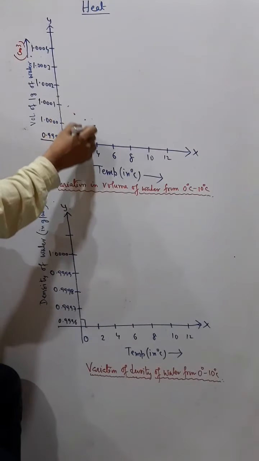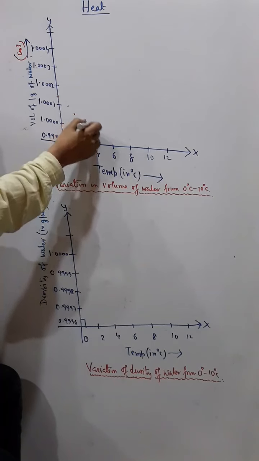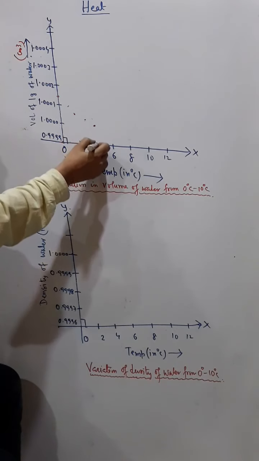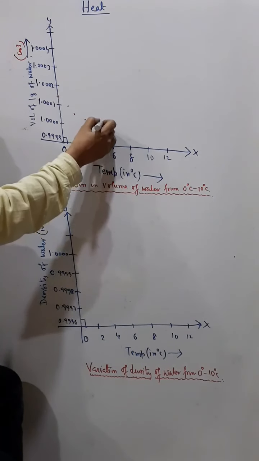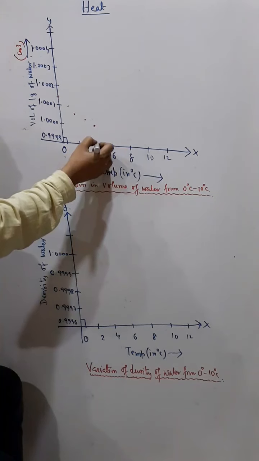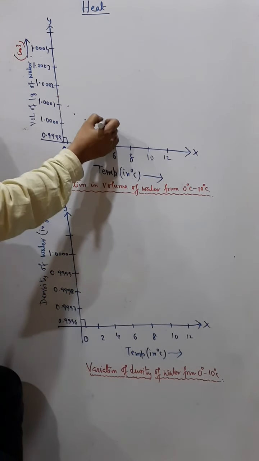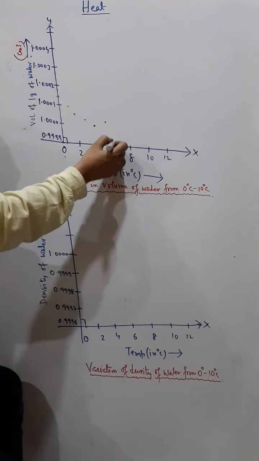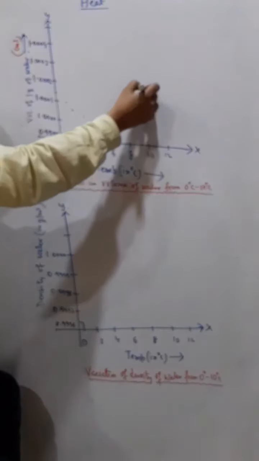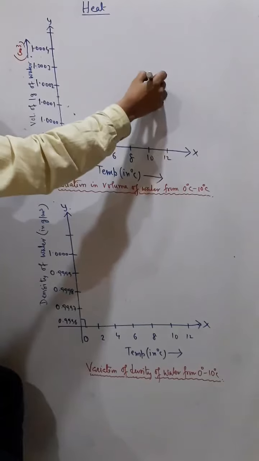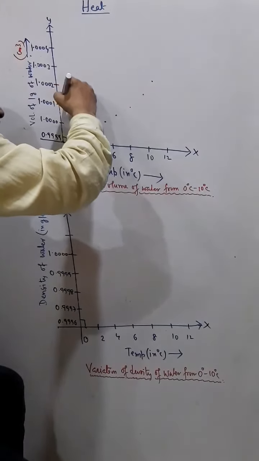At 2 degree it is less, 3 degree it is further less, 4 degree it is further less. But now what will happen from 4 degree to 5 degree? Now from 4 degree to 5 degree, water will behave normally. So from 4 degree to 5 degree the volume of the water will increase, to 6 degree it will increase, to 8 degree it will increase, 9 degree it will increase, 10 degree it will increase. Okay, so finally you will get